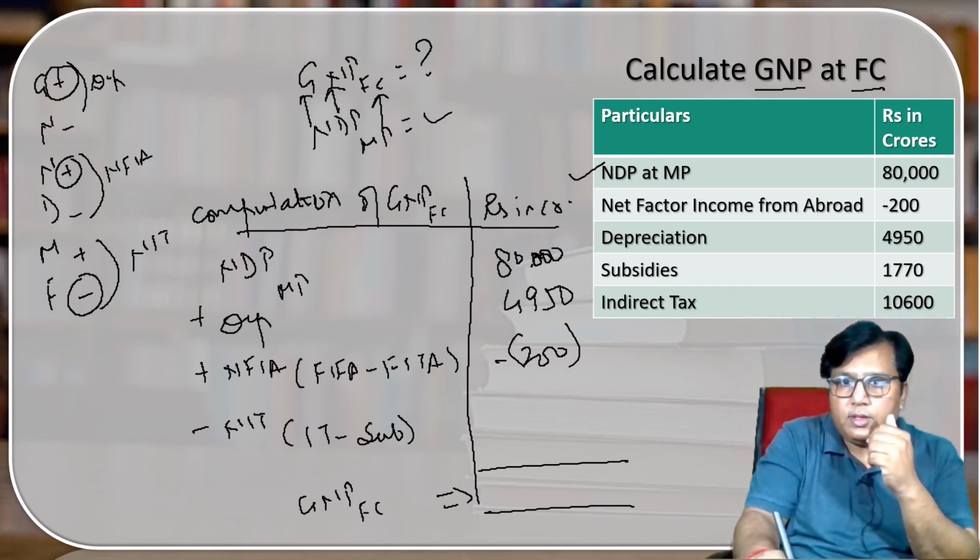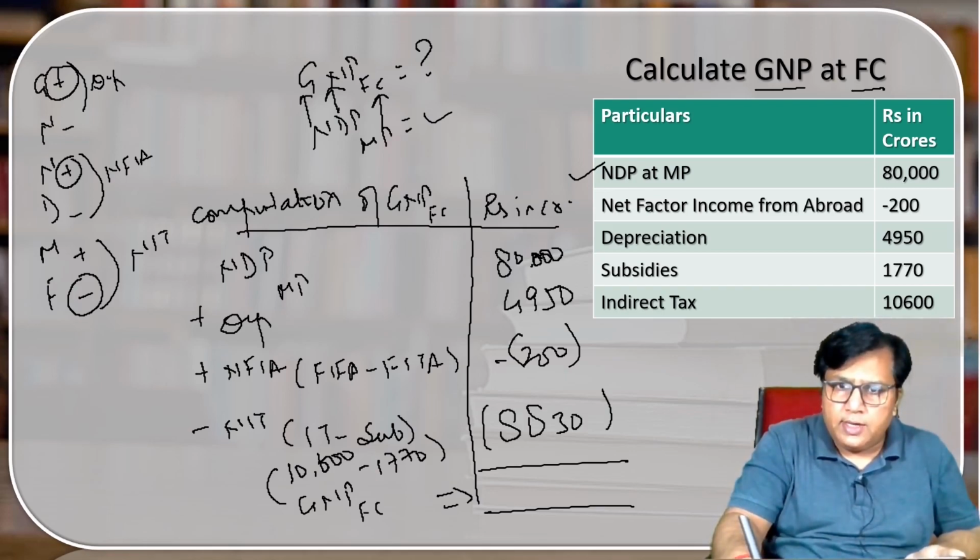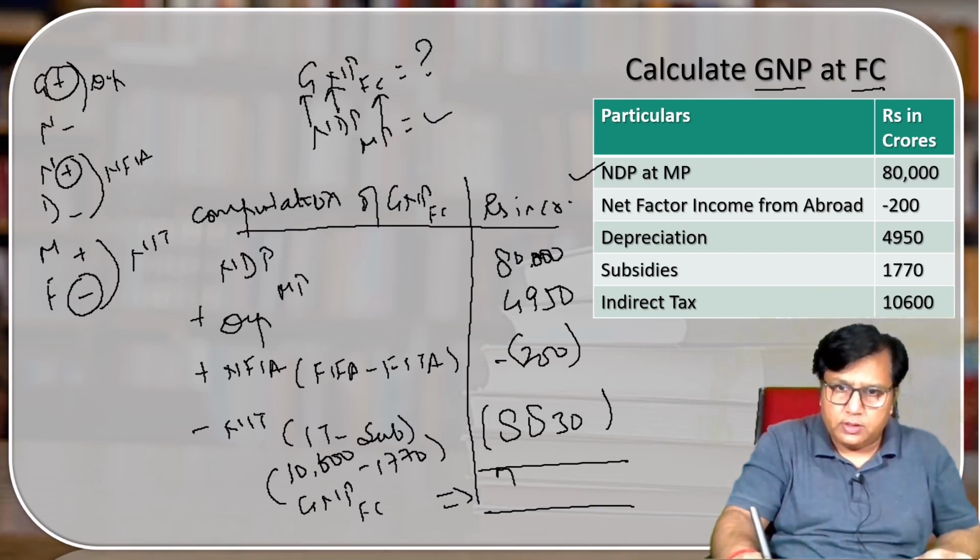Okay, fine. Then another thing is subsidies. Write down subsidies over here. What is the subsidies? 1770. Okay. Net indirect taxes, what is the amount? 10,600. Okay. Take the effect. Let us see what we get. 80,000 plus 4950 minus 200 minus 8830, and we will get 75920.